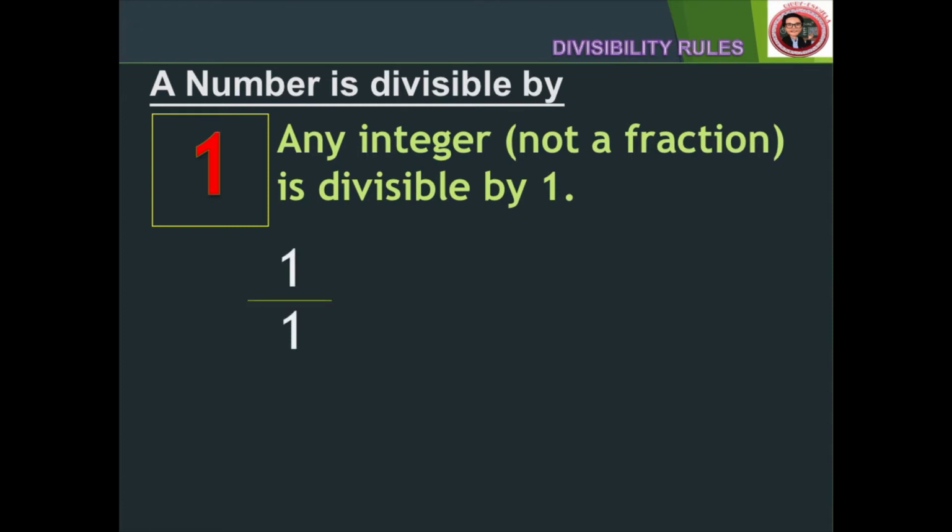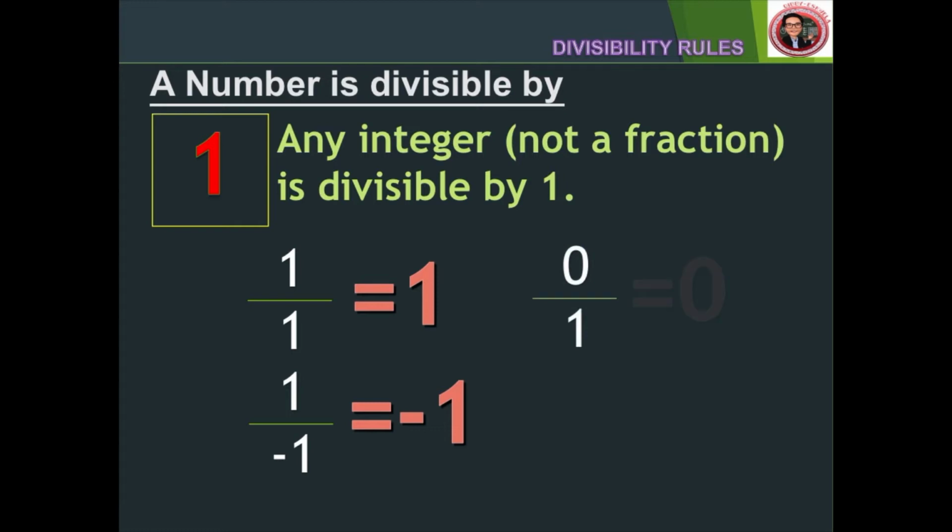1 divided by 1 is 1 or positive 1. 1 divided by negative 1 is negative 1, and 0 divided by 1 is 0. 0 has infinite divisors because any number with 0 as the numerator gives 0, except for 0 itself, because division by 0, or 0 over 0, does not make sense. It's called undefined. This goes with all the numbers. Whenever we divide an integer by 0, it will always be undefined.